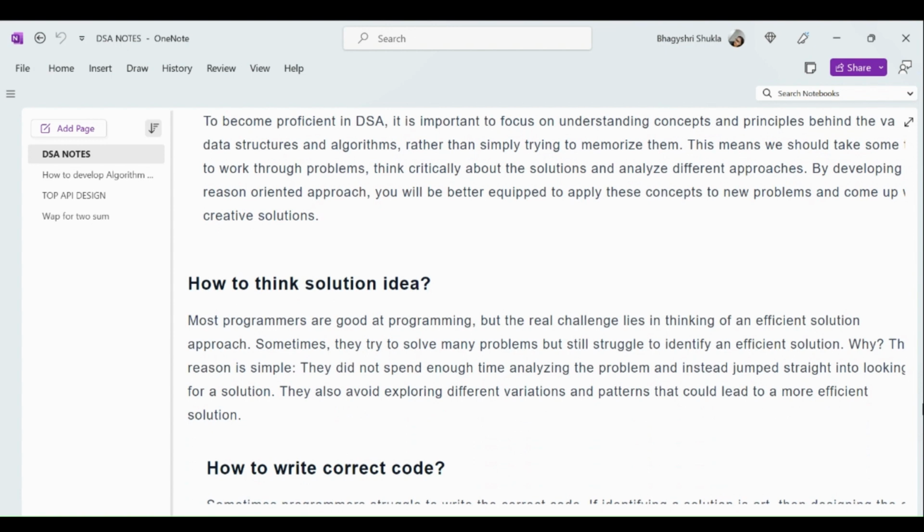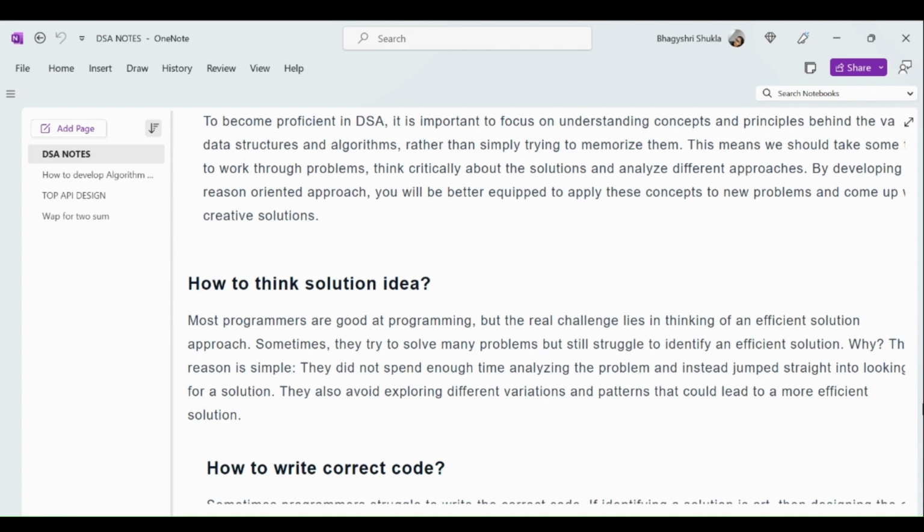So this means we should take time to work through the problem, think critically about the solution, and analyze the different approaches. By developing a reason-oriented approach, you will be better equipped to apply these concepts to new problems and come up with creative solutions. And this question we get every time: how to think of solution ideas is a major factor. Around 90% of people get stuck on how to think of a solution idea when they start problem solving.